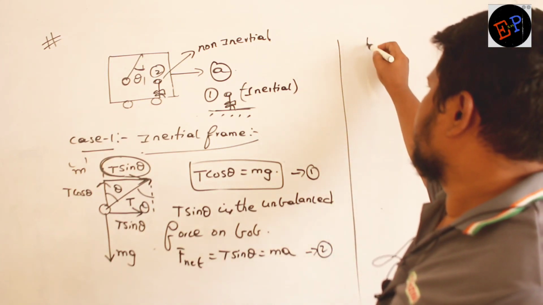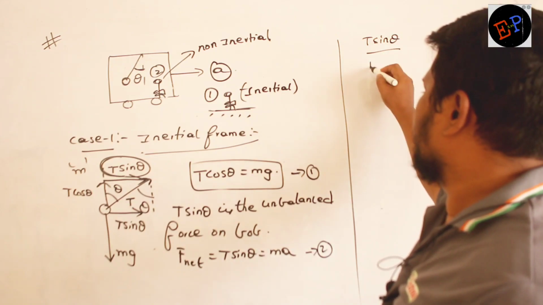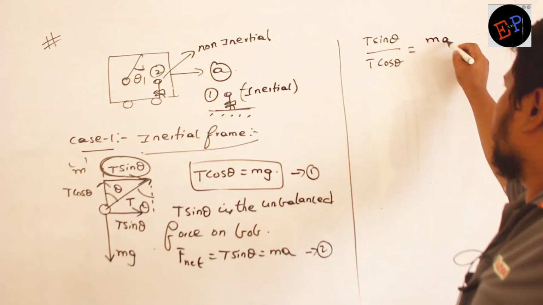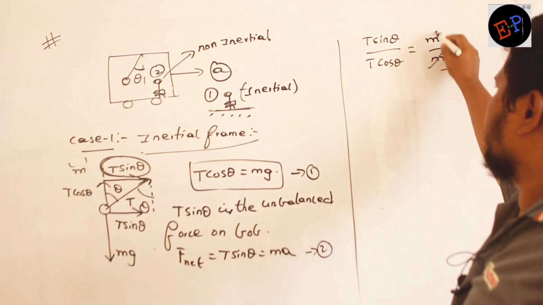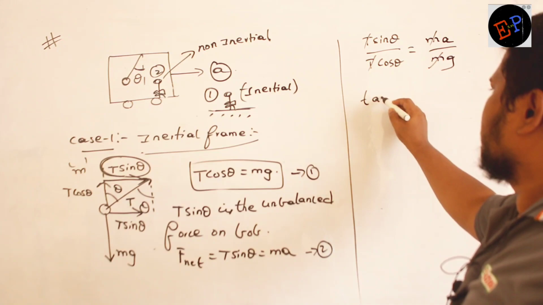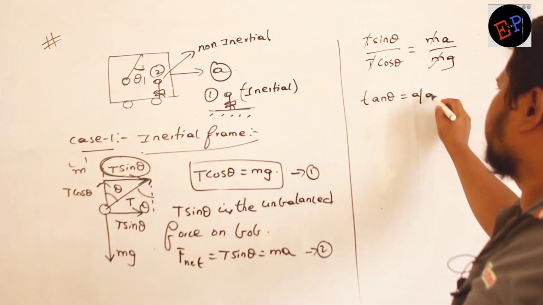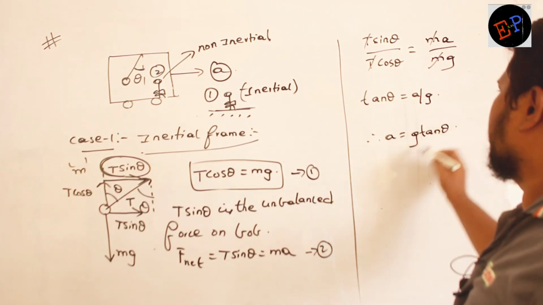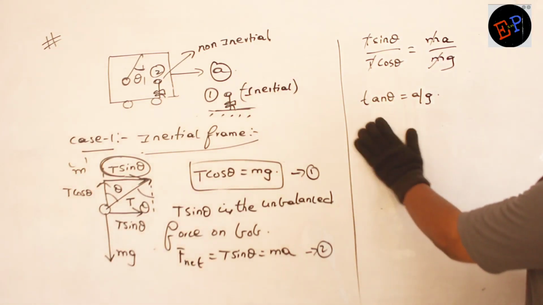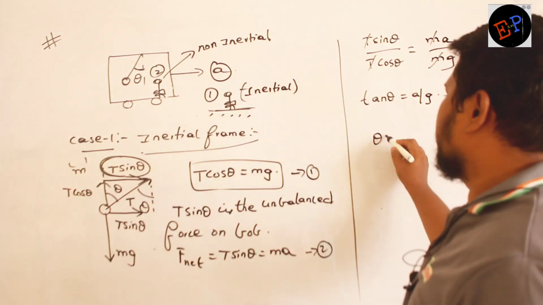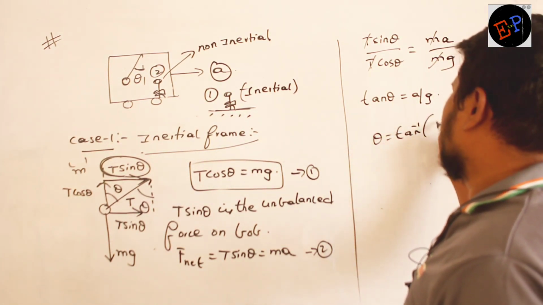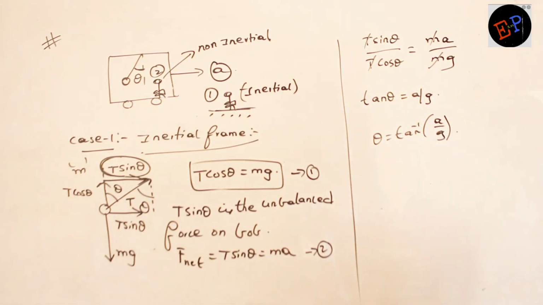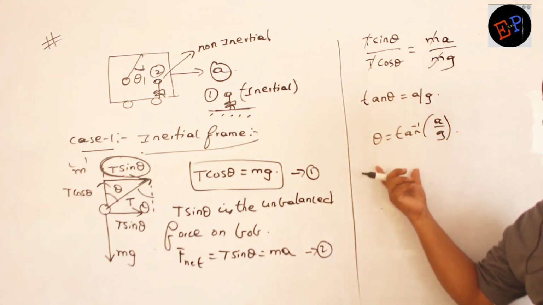So this is my first equation and this is my second equation. Divide both of them. T sin theta divided by T cos theta is equal to MA divided by MG. So M gets cancelled, T and T also get cancelled. Tan theta is equal to A by G. So A is equal to G tan theta. But I don't want the A value, I want the theta value. So theta is equal to tan inverse of A by G. So this is my answer. So the pendulum will make an angle of tan inverse of A by G. That's it.